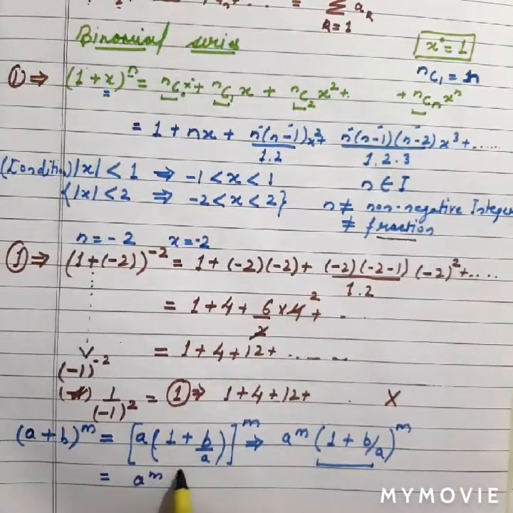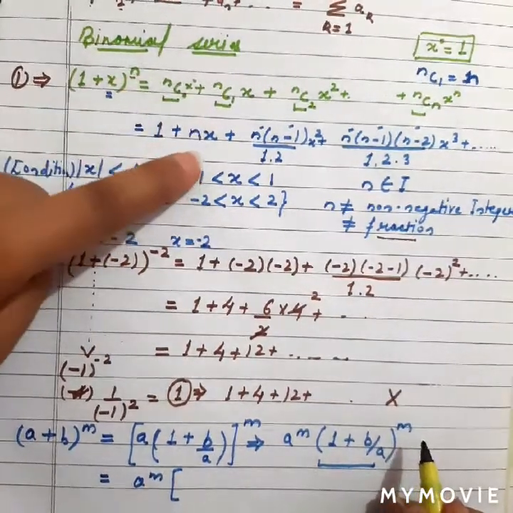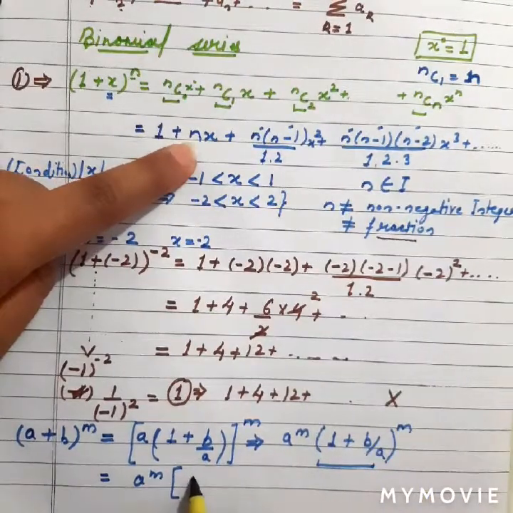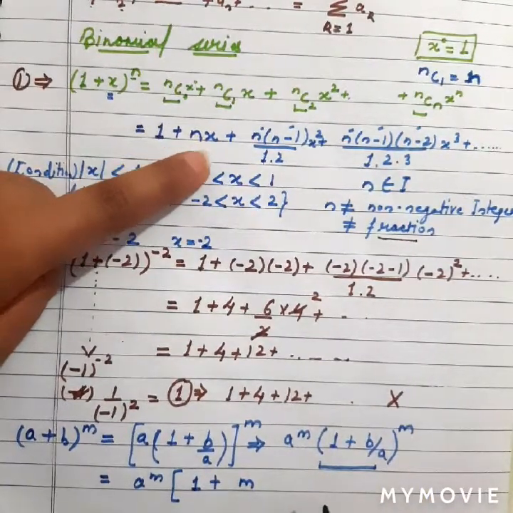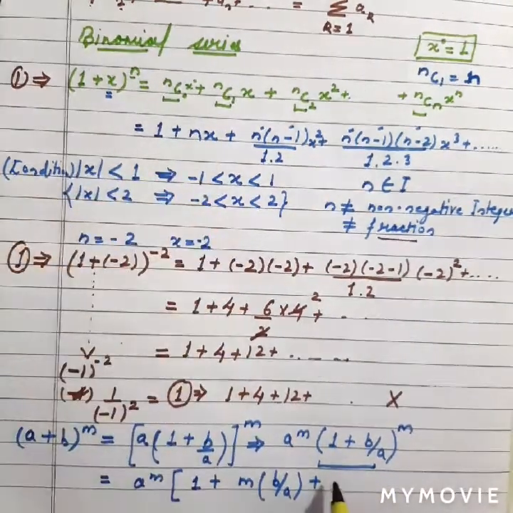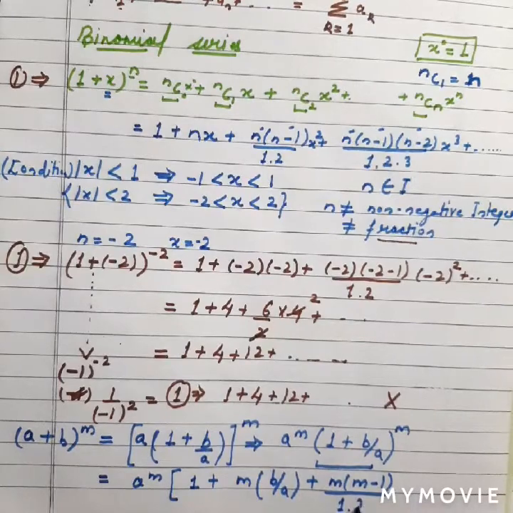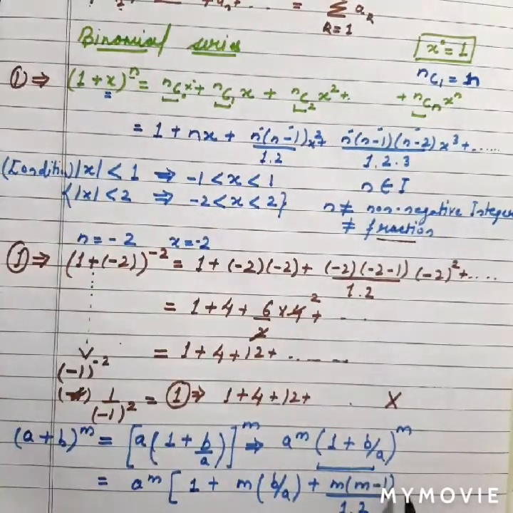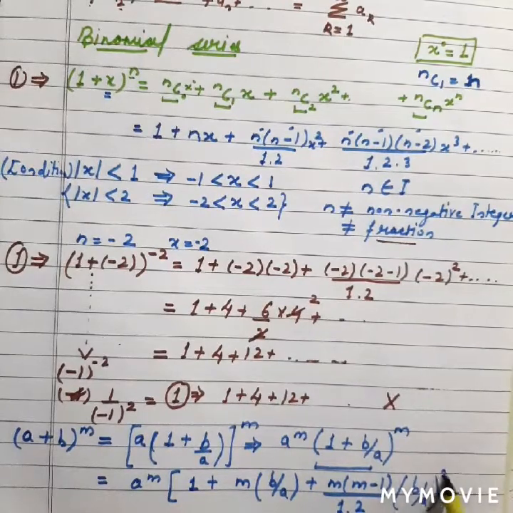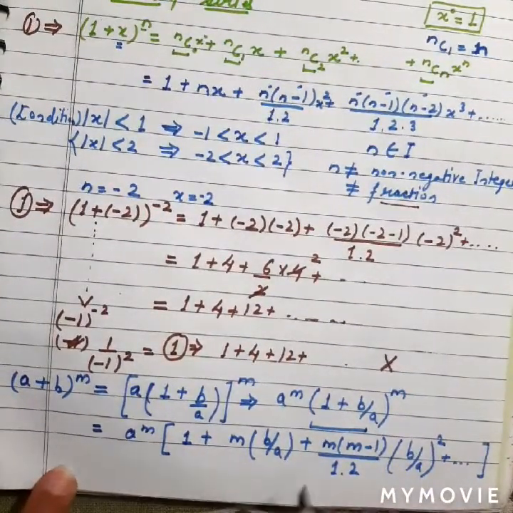So what will happen? a raised to power m, 1 plus m, then x is equal to b upon a, then m into m minus 1 divided by 1 into 2, then x square, here b upon a square. Fine. In this way we will move further. Now we can multiply a raised to power m with all this expression.